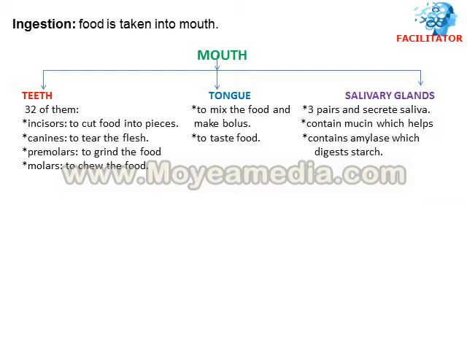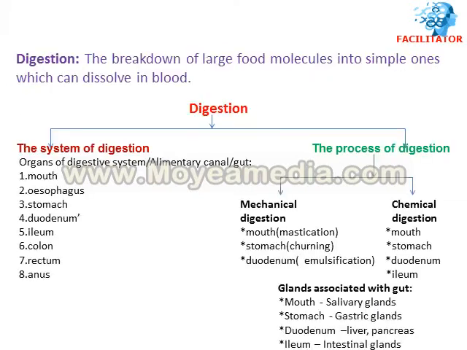So in the mouth, as soon as ingestion takes place, teeth, tongue and salivary glands act on the food and transform the food into a bolus which can be pushed down into the next part of the digestive system.